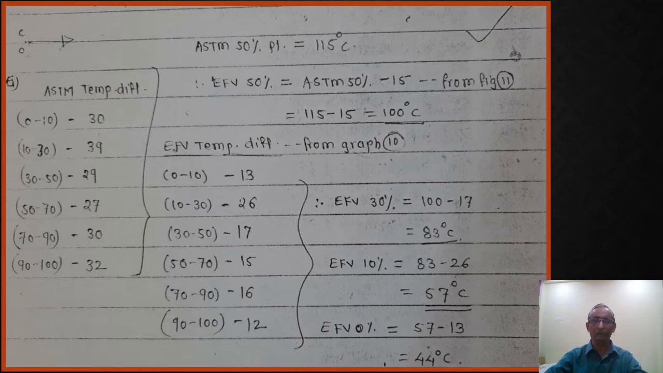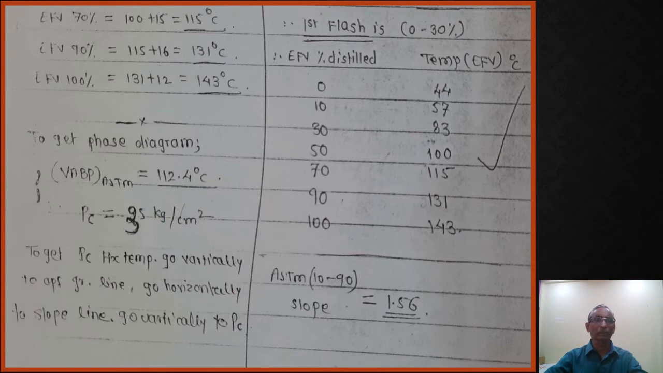Similarly, EFP 10% is EFP 30% minus 26, that is the 10 to 30 difference, minus 26. Similarly, EFP 0% is the EFP 10% point minus 13, that is the 0 to 10 EFP temperature difference. So this way we are going to identify the EFP points mentioned here, EFP 70%, 90% and 100%. So this way, for EFP percent distilled, we find the temperature with the help of the temperature difference, which you consider as the first flash, that is 0 to 30%.